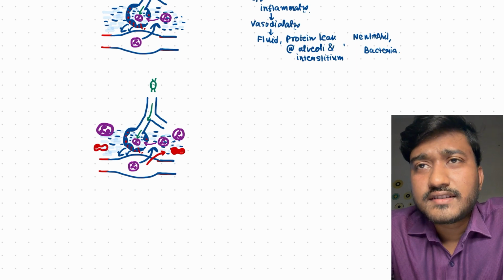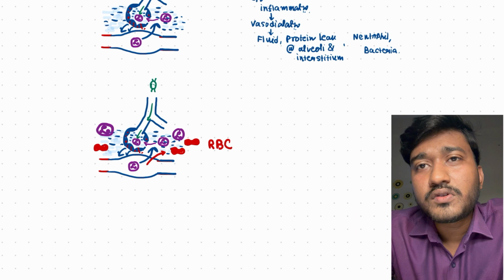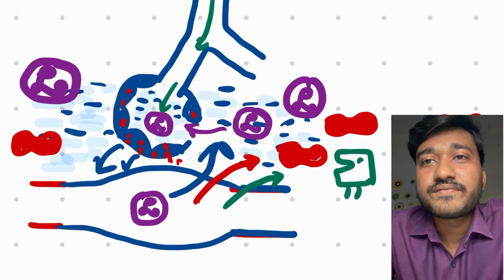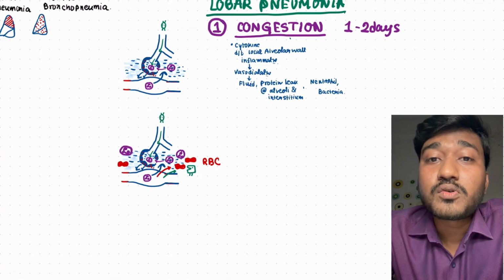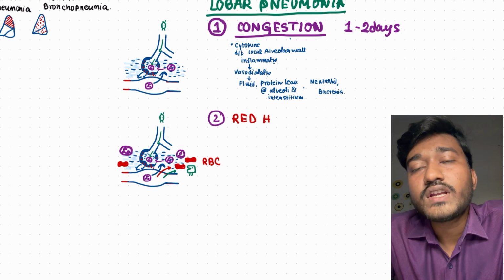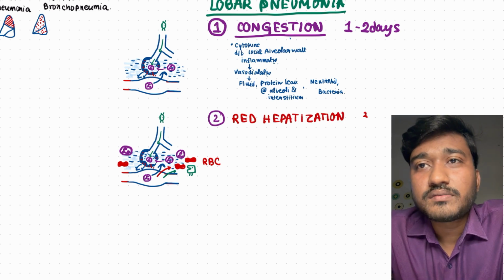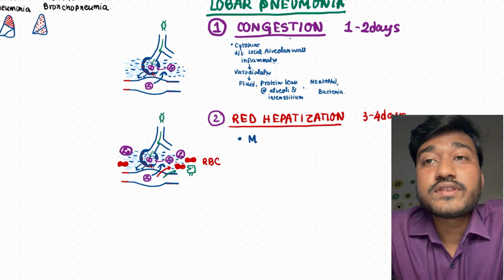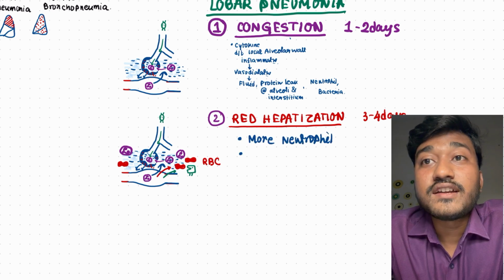So let's see what happens as the time passes by. More and more neutrophils invade this place, as well as a few RBCs from the blood vessel leak into the interstitium, as well as a few monocytes which come and become the local macrophages. So this is basically a continuation of the inflammatory process. This is called red hepatization. The question is why it is called red.